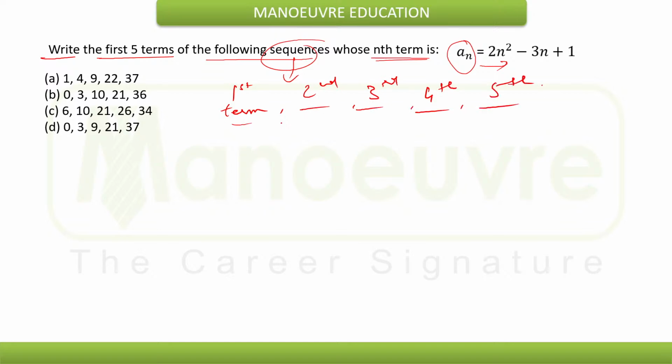The nth term is given by the formula 2n square minus 3n plus 1. So simply we need to put the value of n as 1, 2, 3, 4, 5, and in 5 different cases we need to find the 5 terms. So let's consider n is equal to 1.